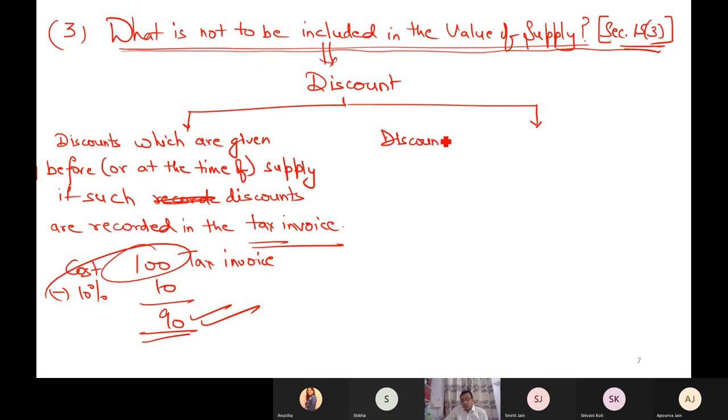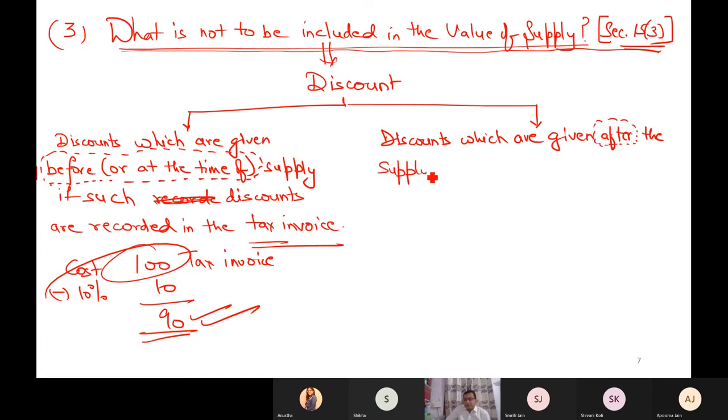That is also allowed, but these are discounts which are given after the supply has taken place. In the first case, the words used are before or at the time of. The next category covers not before or at the time of, but after the supply has taken place.